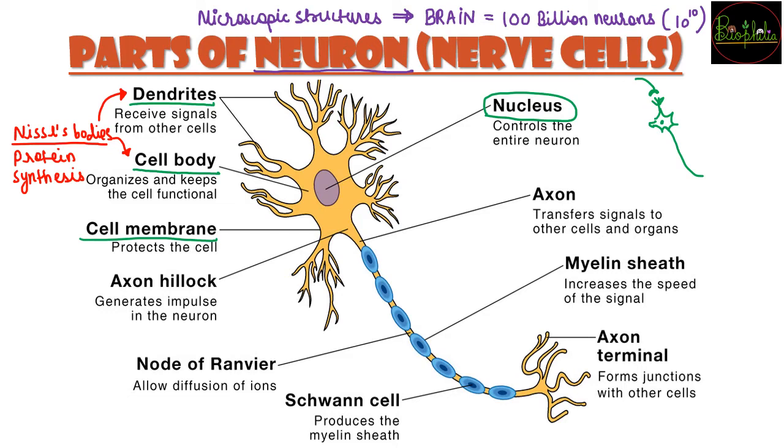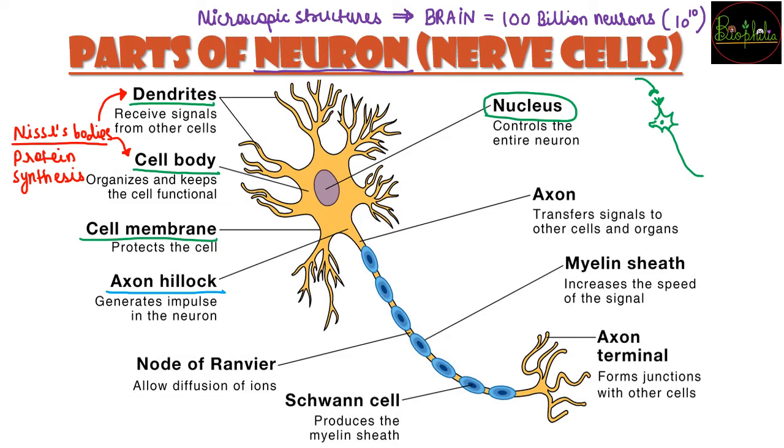From the cell body, it will go to the next structure called the axon hillock. Axon hillock is the place where the impulse is going to be generated. यानी जो information previous neurons से या previous part of the cell से आई है, that is going to be again regenerated. It will be repowered so that the signal can transmit from that neuron to the next one again.